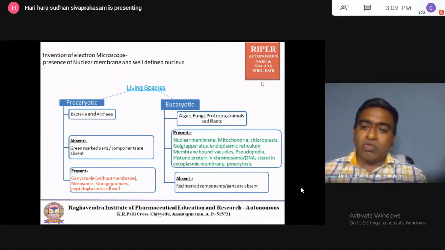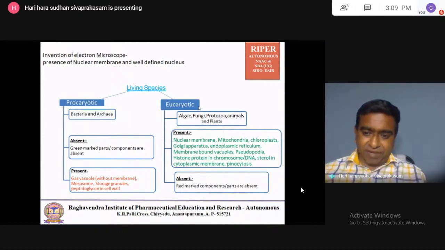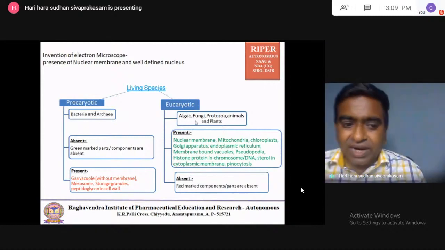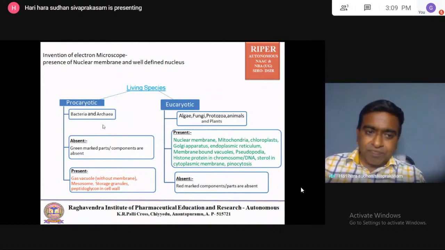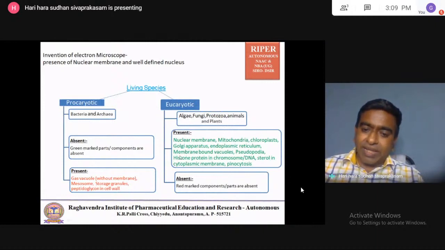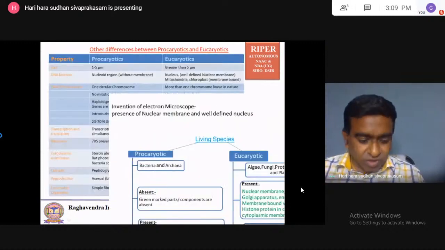Apart from that, eukaryotic cells contain mitochondria, chloroplast, Golgi apparatus, endoplasmic reticulum, rough endoplasmic reticulum and smooth endoplasmic reticulum, both are there. But these organelles are absent in the prokaryotic. Then in the eukaryotic, membrane bound vacuoles.